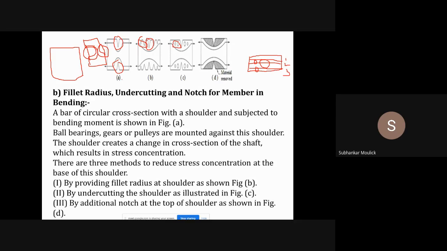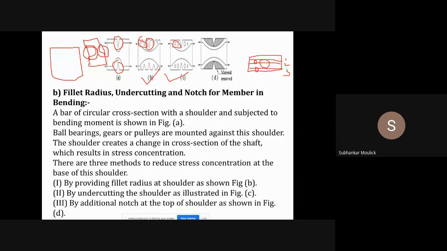So these are the 4 ways by which you can reduce the effect of stress concentration if any component is subjected to tensile load. Either you can add additional notches or additional holes.